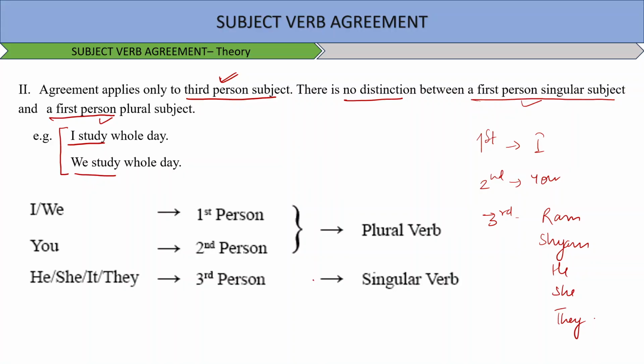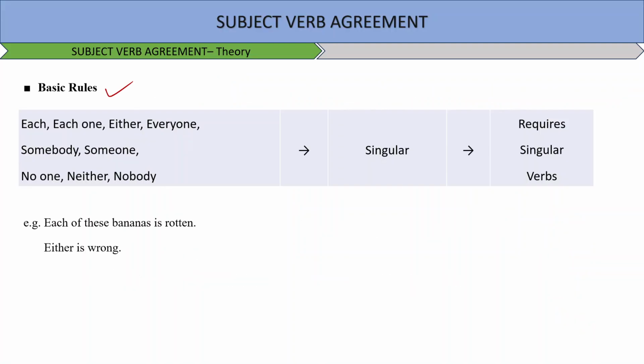Next, let's discuss some of the basic rules of subject verb agreement. As we all know, we have already discussed the verb chapter, so it will be very easy for you to understand this chapter as well. Here you see: each, one, either, everyone, everybody, no one, neither, nobody will always take a singular subject, right? And it requires a singular verb, of course. So, each of these bananas is rotten.